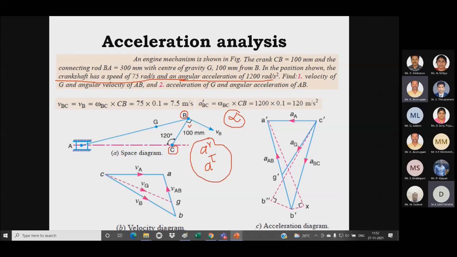Otherwise, if the alpha value is not provided, the tangential acceleration is not present for the input link or crank. For the remaining links, we will have both radial and tangential acceleration, but for the input link, only if the alpha value is provided can we have the tangential component; otherwise just leave it. Then we will have only one acceleration, which is radial acceleration.